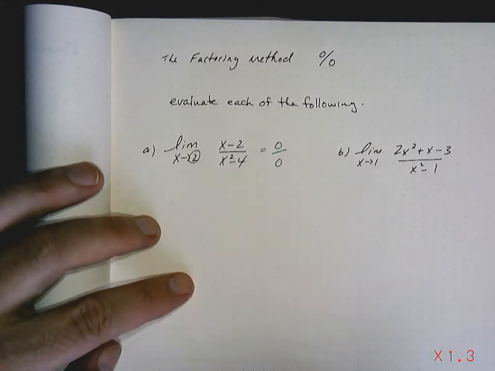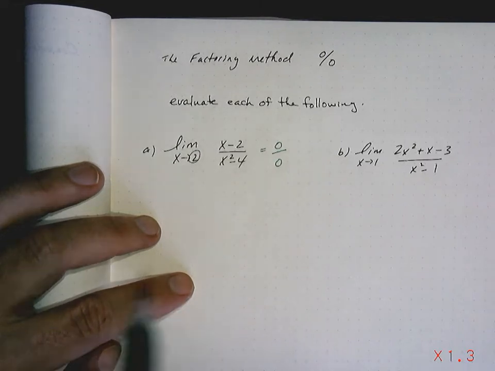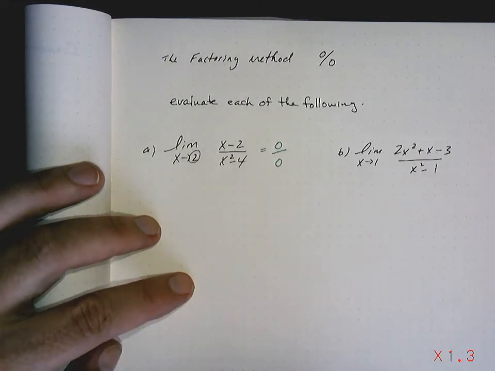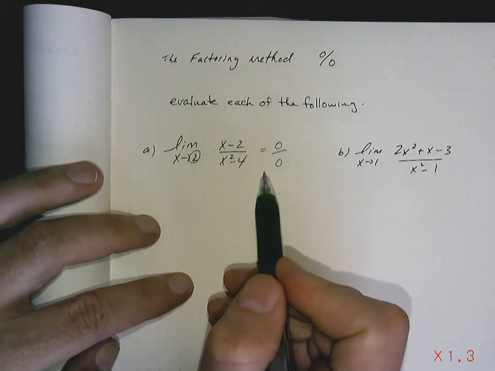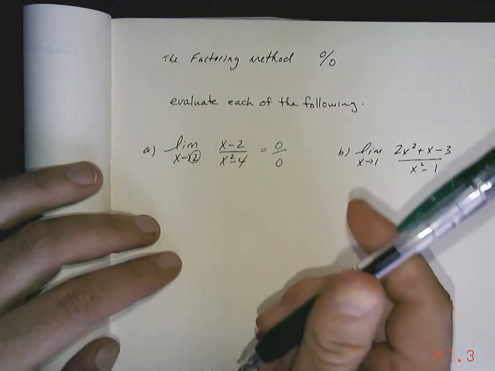You just don't start off on these starting to factor and do stuff. Because I promise you, I'm going to give you a question that you're going to start factoring and doing wonderful things to, that you could have just taken the number, plugged it in, and got the answer in 2 seconds. And when I give that to you on a test and you spend 10 minutes doing it, and I take it up and say this should have been done in 30 seconds, you're going to be mad. So remember this. Always, always, always do this first. Make sure that it is indeterminate before you start wasting your time.